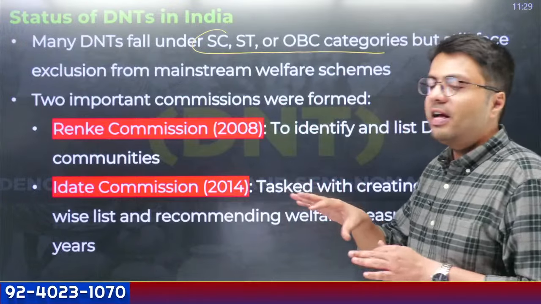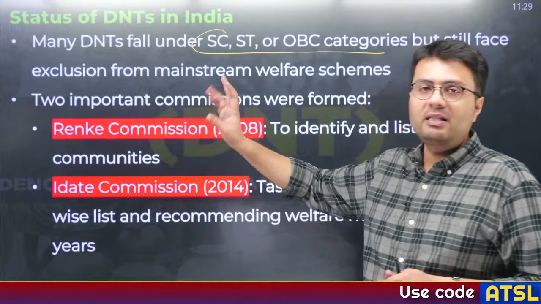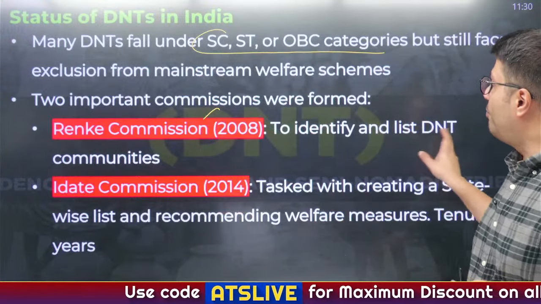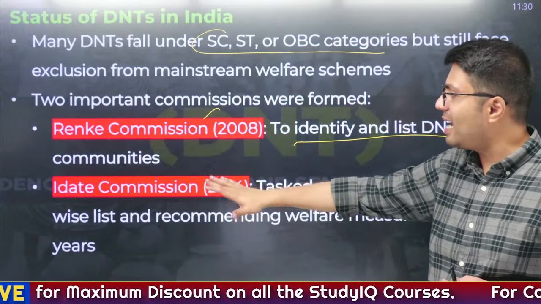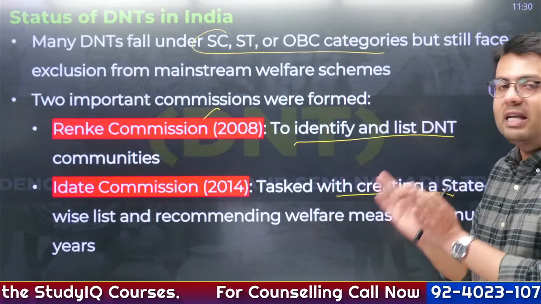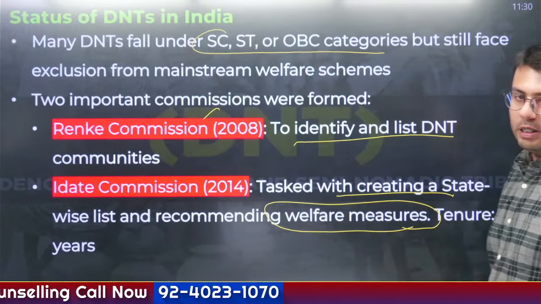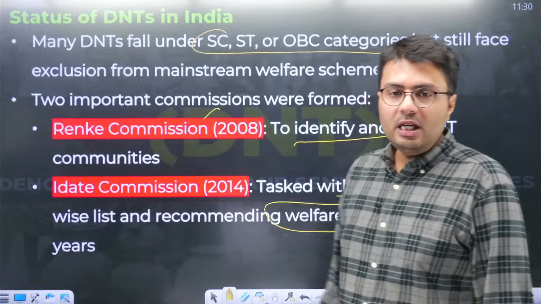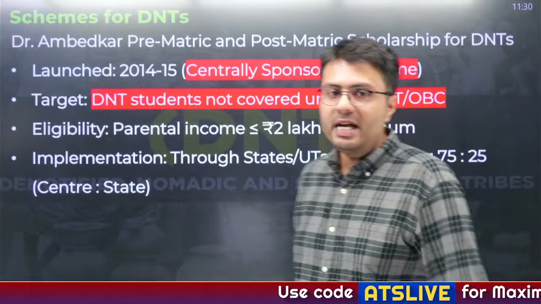So to identify their problems, their numbers and identities, government has set up two different commissions at different times. One was Renke Commission, whose purpose was to identify and list the DNT communities, and Idate Commission, which was tasked with creating a state-wise list and recommending what welfare measures government should adopt. And the tenure of this last commission was 3 years, right? So these are the two commissions. Whenever these are asked in the exam, you remember these are for DNTs.